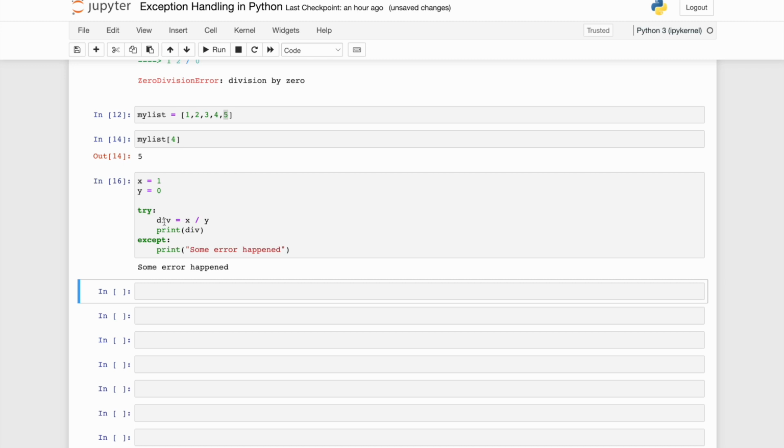So now the except block got executed. The Python interpreter immediately knows that this is division by 0 and that it should raise an exception. So my control logic goes to the except block and prints some error happened. Some error happened got printed. Clear?